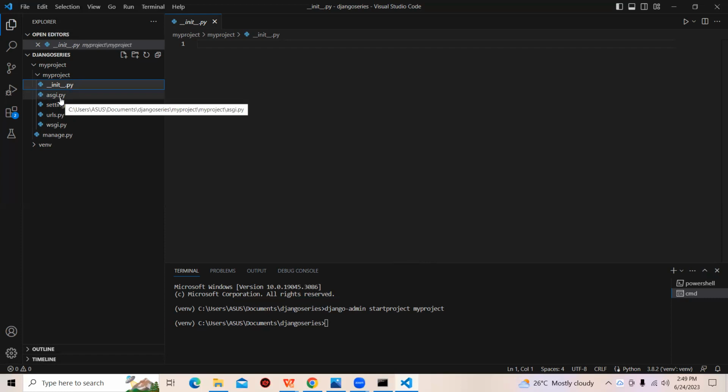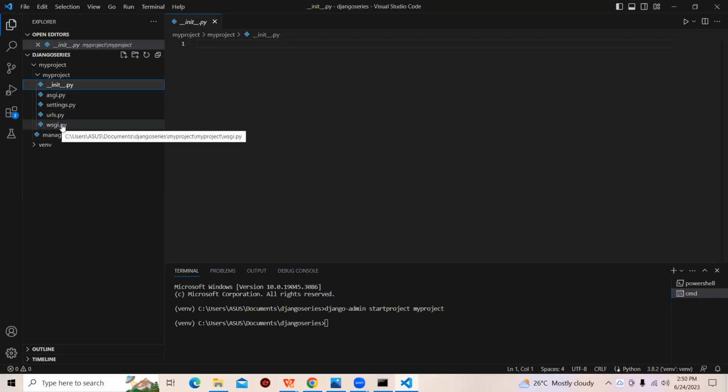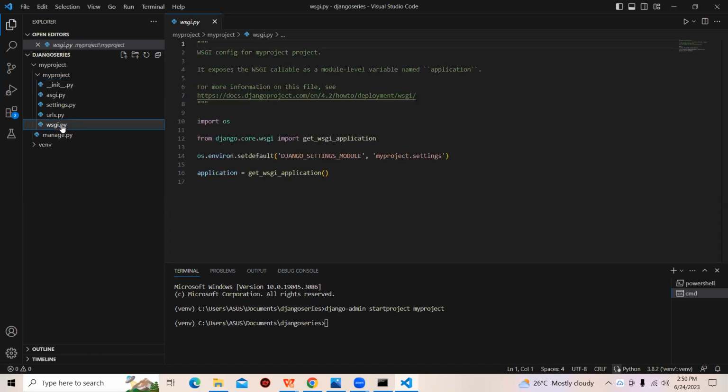The next file, asgi, you don't go there. Then this one here, wsgi, you do not go to this place for anything. The WSGI is for our server, it's for our server gateway. The ASGI is for our application. I don't know how best to explain this, but this is what tells Django that, hey, this is an application.